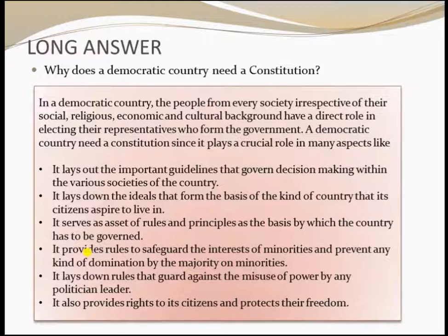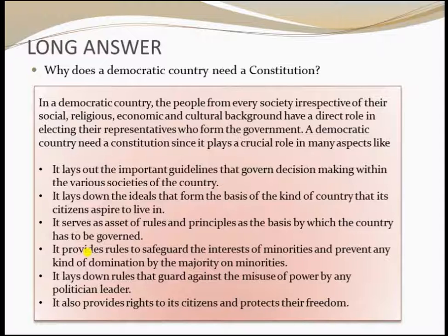It provides a set of rules and principles as the basis by which the country has to be governed. It provides rules to safeguard the interest of minorities, and it prevents any kind of domination by the majority over the minority.